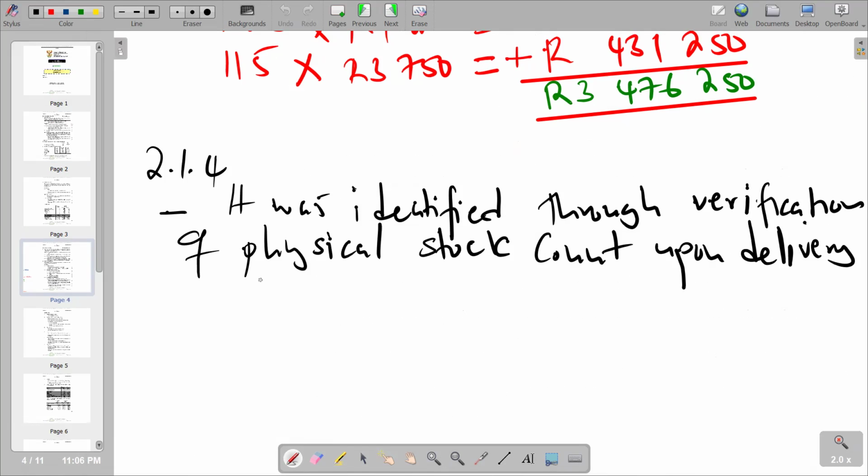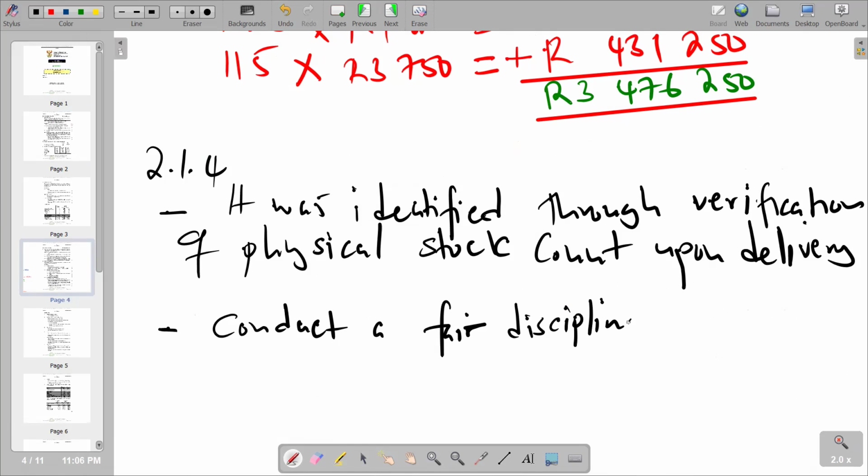The point that we can raise is to conduct a fair disciplinary hearing, and this is in concern of Mika, who is the salesperson.